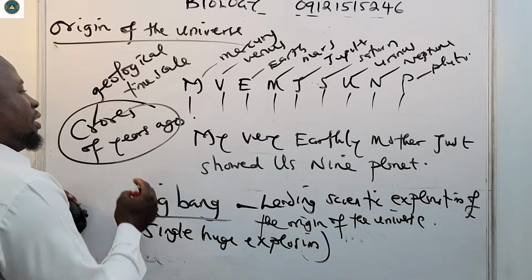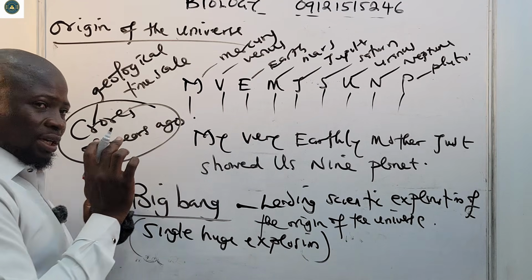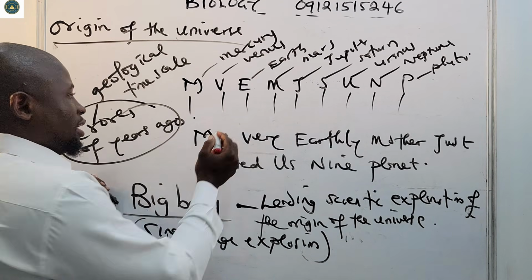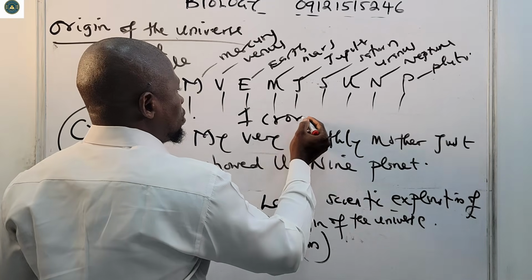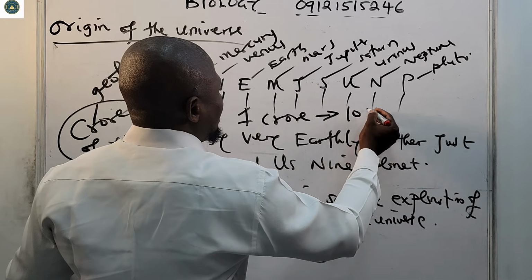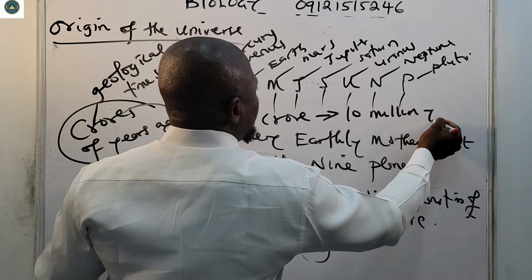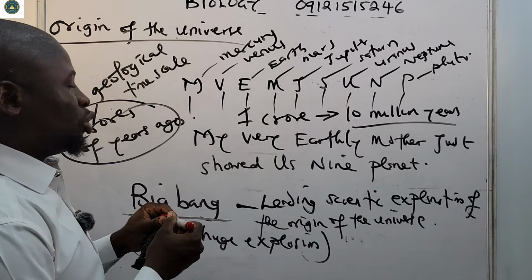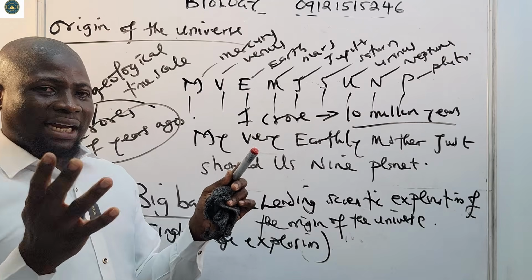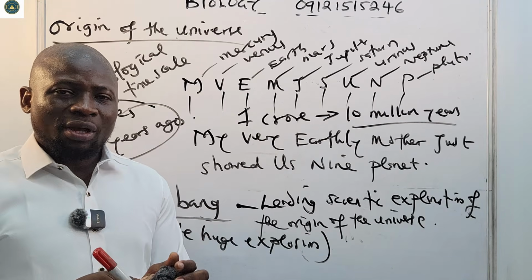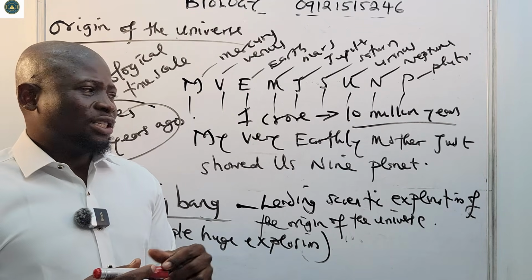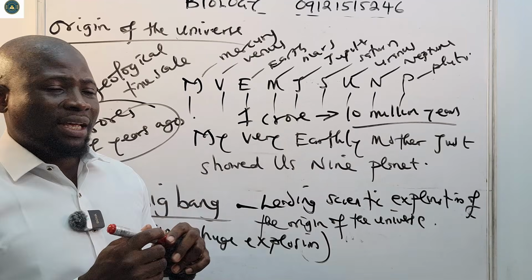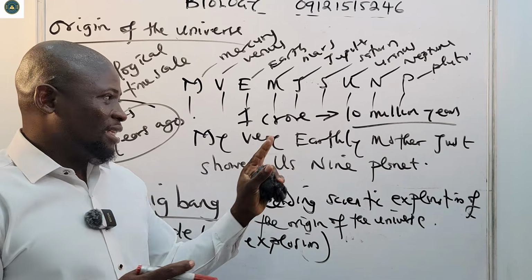One crore years is about 10 million years. That is why we say geological time scale, the life that was on the Earth. So one crore of years is what 10 million years is, which is one crore.